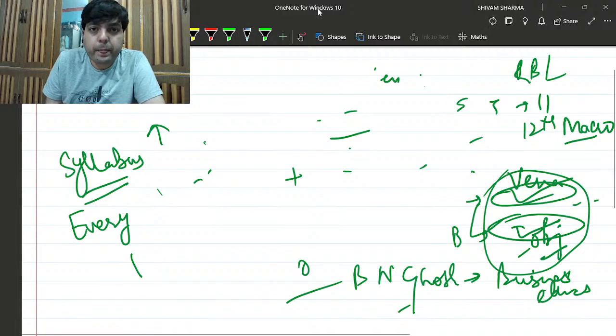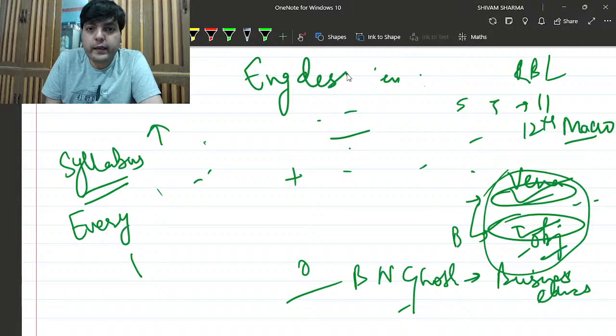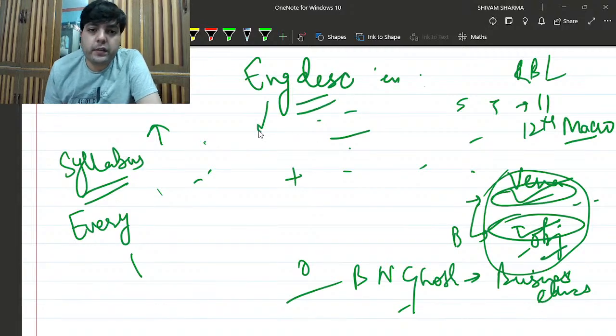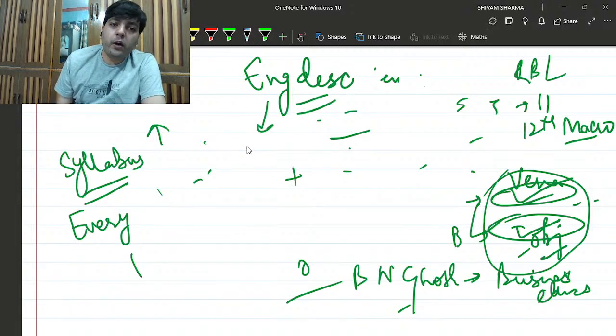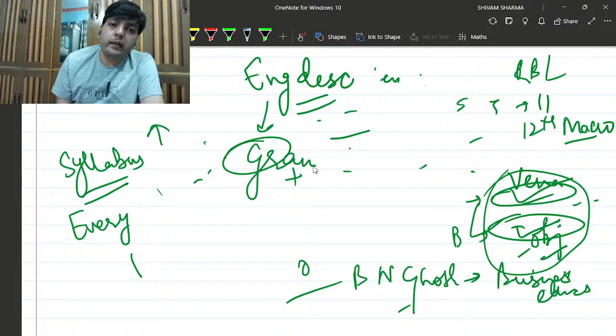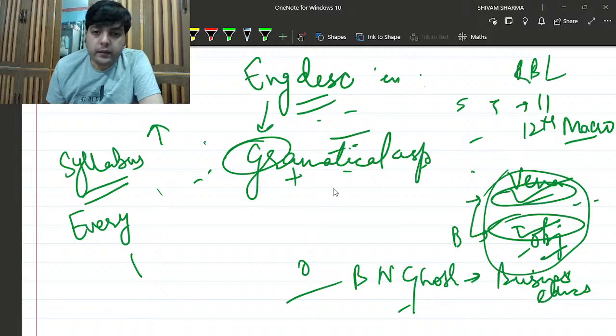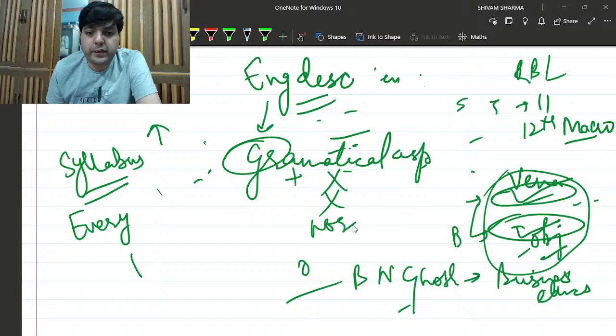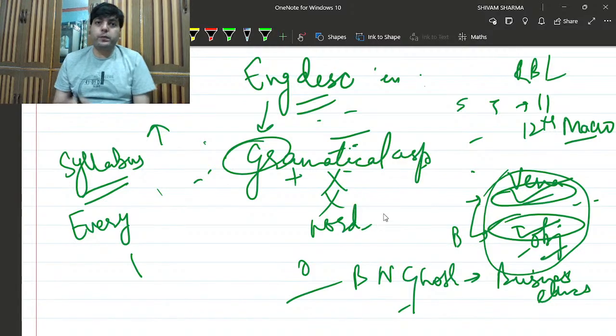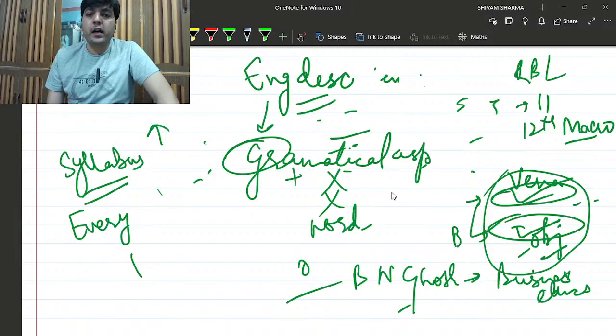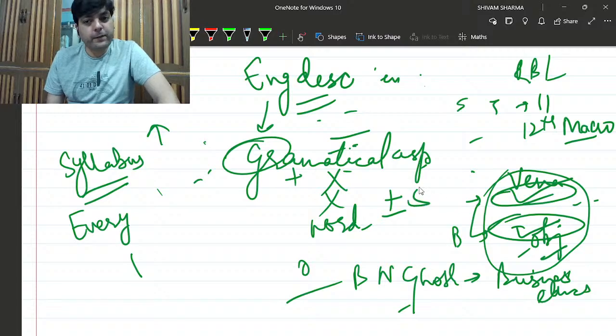So let's talk about the English descriptive. English descriptive portion, they are all about the grammatical aspects. There should not be any punctuation error. There should not be any grammatical error. The word limit should not be exceeded. Neither should it be exceeded nor should it be less than the given word limit. It should be approximately plus minus 5, I would say.